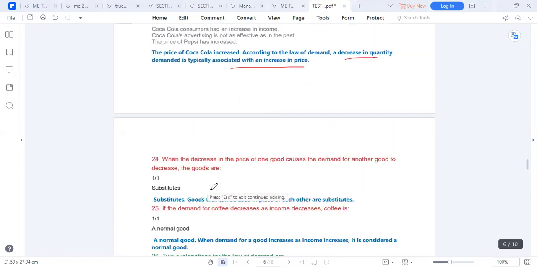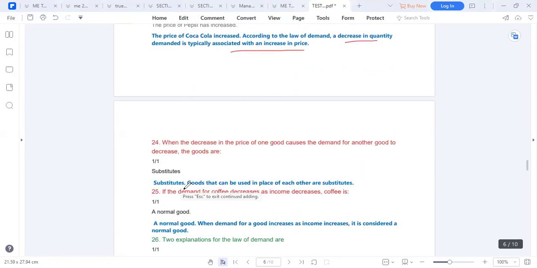Question 24, when the increase in price of one good causes a decrease in demand for the other good, the goods are called substitutes. Substitutes are goods where the increase in price of one good results in a decrease in demand for it. So substitute goods can be used in place of the other. A decrease in price for one good means people will demand that good. Ultimately, there will be a decrease in demand for the other good. So this is called a substitute.